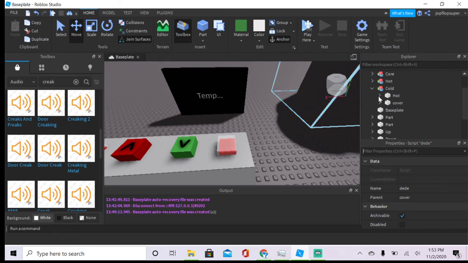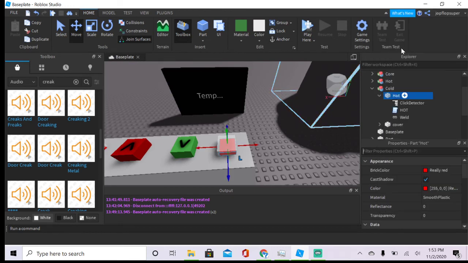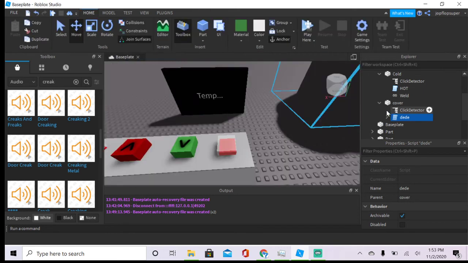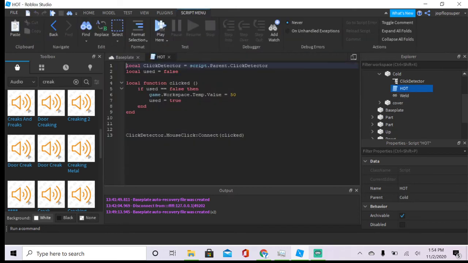Save it. Go back to here. Name it cold. I don't know. Hold on. Is there anything? Script.parent. Alright. Hot. We're gonna name this script cold. Here we go. So false will equal 50.